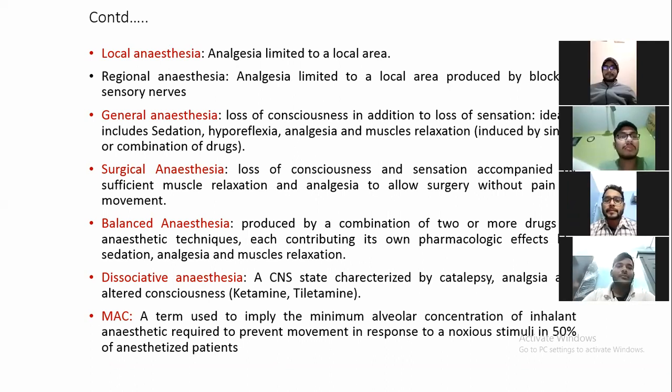तो आपको ये समझना है, जनरल एनेस्थेसिया के 3 कंपोनेंट्स होते हैं: sedation, analgesia and muscle relaxation. If you are going to achieve these 3 components of general anesthesia by having more than one drug, then this is known as multi-drug approach. And by following this multi-drug approach, this technique is known as balanced anesthesia. Balance मतलब सब कुछ balance है, means you sedation भी है, analgesia भी है and muscle relaxation भी है, तो ये balanced anesthesia हो गया.